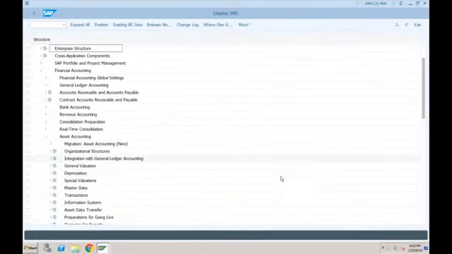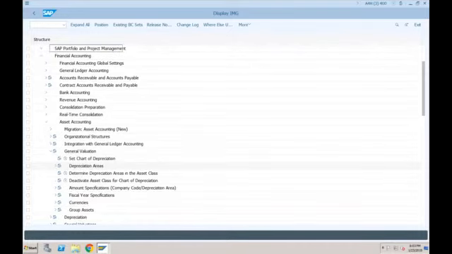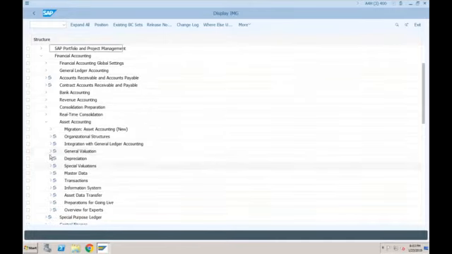Okay. See, in asset accounting, your GL accounts are based on the account determination. In order to determine the GL accounts, if you go to the asset class, let me show you the asset class, general valuation. No, just a minute. Asset classes are available where?